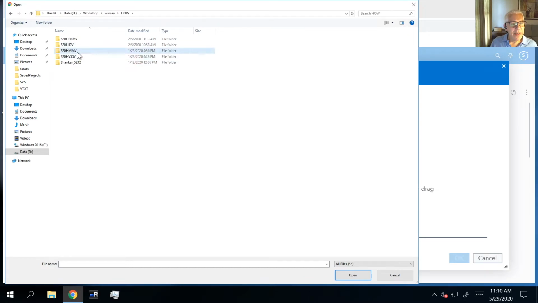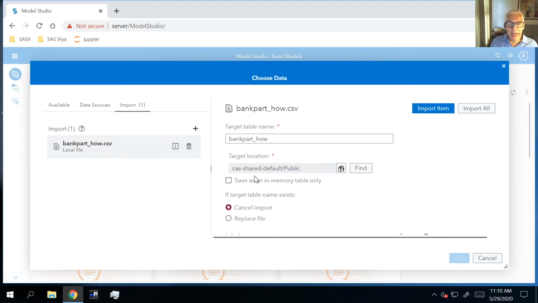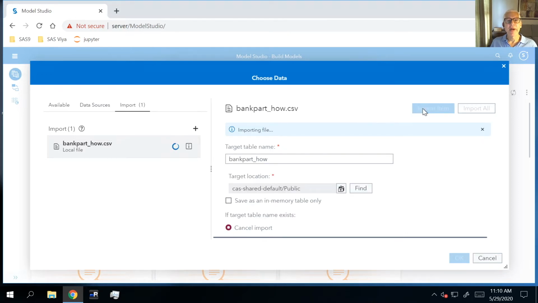All the way down this path that contains the data that you and I are interested in, we're going to open up the banking partition table. Now, we're ready to import this table. It's a CSV file. And what's happening now is this table consists of just over 1 million rows, or 1 million observations, as we like to say at SAS.